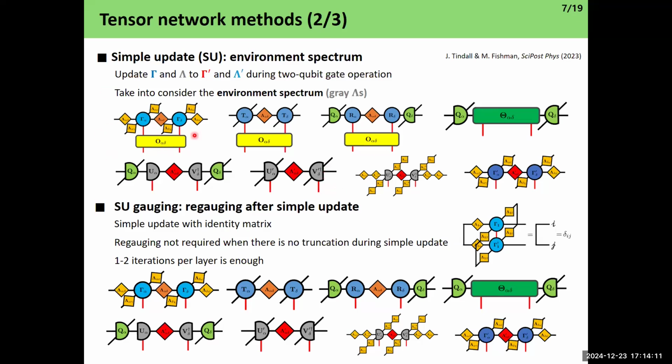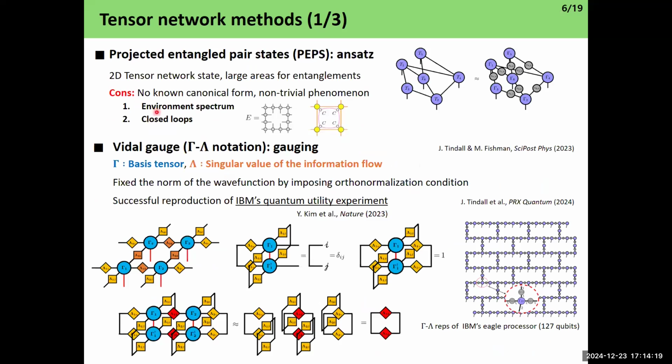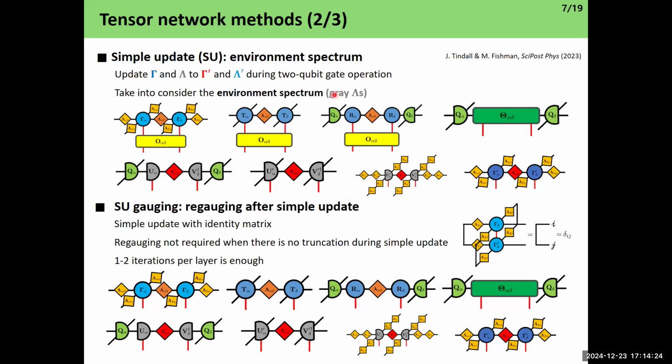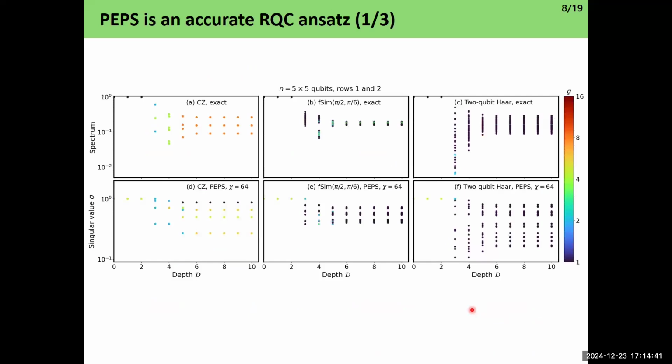It is basically a natural fit for the Vidal gauge, defined as follows. After two-qubit gate operations, obviously this orthonormalization condition fails because the gammas and lambdas change. So you have to re-impose the Vidal gauge conditions by just taking an identity matrix as a simple update. It is called simple update gauging, frequently used in tensor network methods. So that's how we can impose these two-dimensional tensor networks and simulate two-dimensional random quantum circuits.